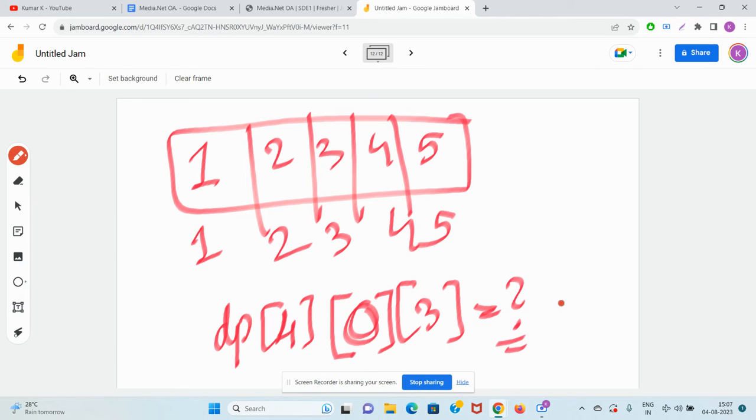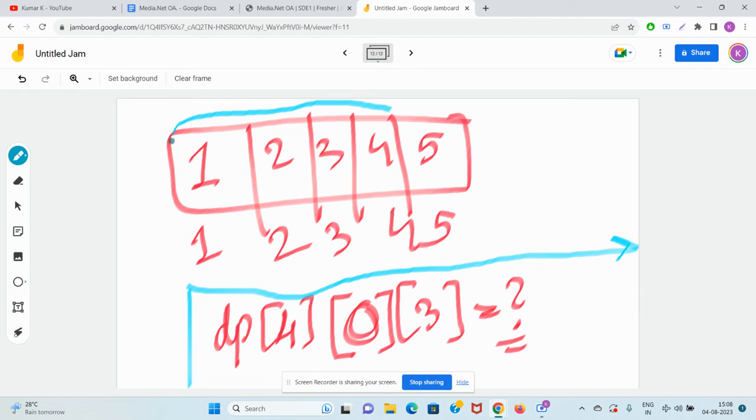Can anyone tell me in the chat? It's very easy. This simply means: is there any subsequence from index 1 to index 4 such that the XOR is 0 and the last element is 3?